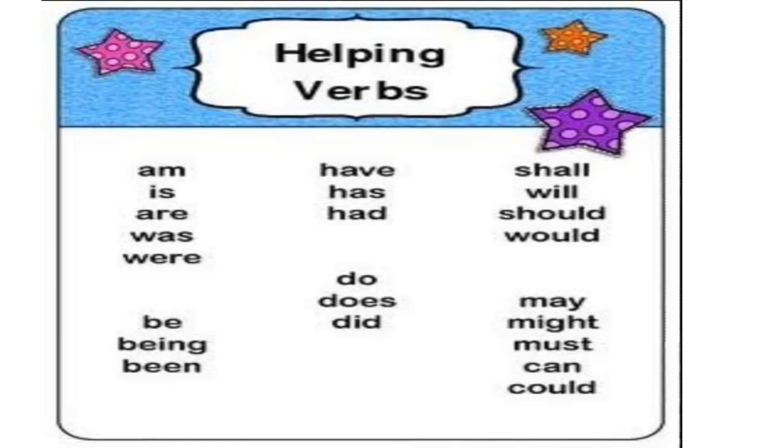These are more helping verbs. Am, is, are, was, were, be, being, been. Second is have, has, had, do, does, did, shall, will, should, would, may, might, must, can and could. These are also helping verbs. So you can use these helping verbs in English grammar.